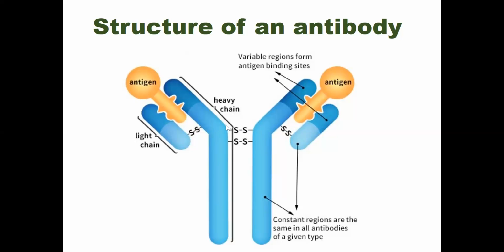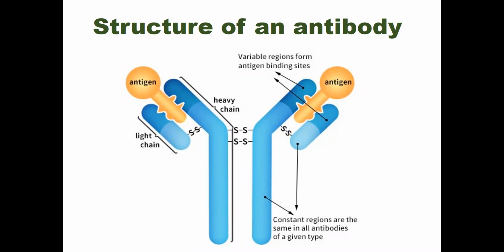Now this portion of the antibody and this portion of the antibody are also called the Fab region. What is the Fab region? Fab means fragment antigen binding region.